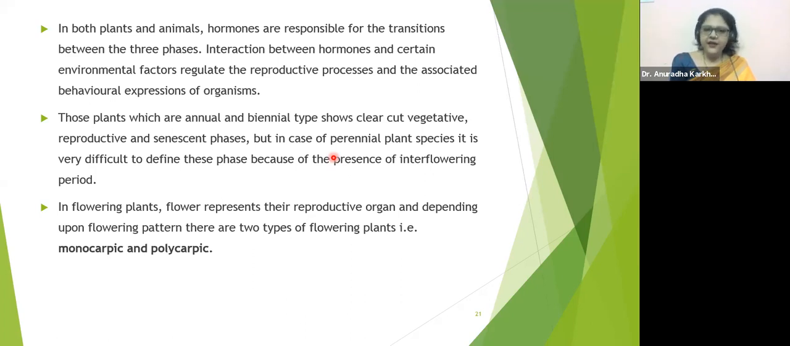Interaction between hormones and certain environmental factors regulate the reproductive processes and the associated behavioral expressions of organisms. So it's the collective thing that we see together as expression. What is it? Hormones and environmental factors. They regulate the reproductive process and the associated behavioral expressions of organisms. So it is completely hormonal.